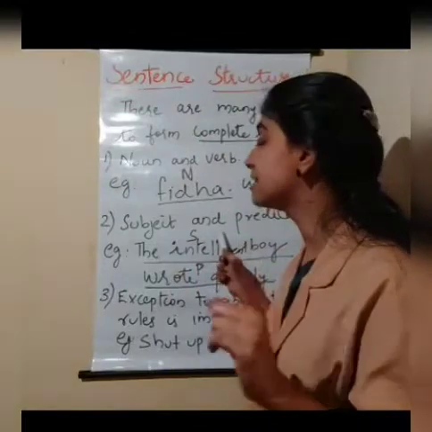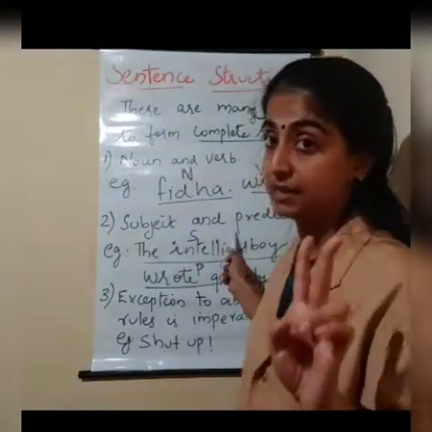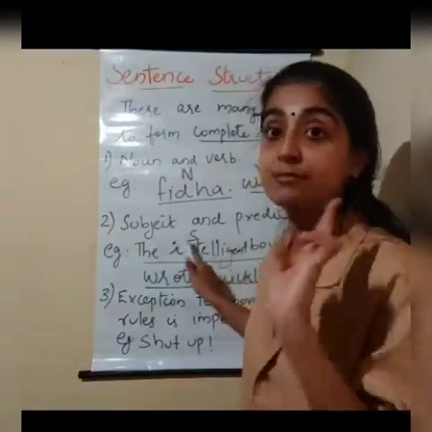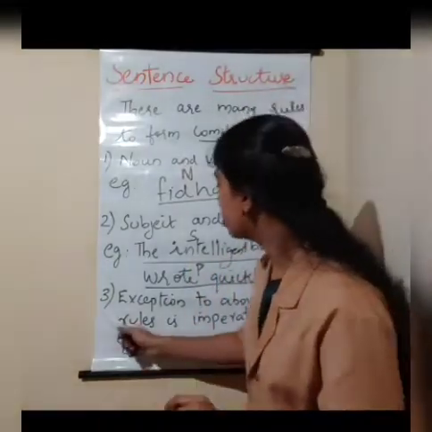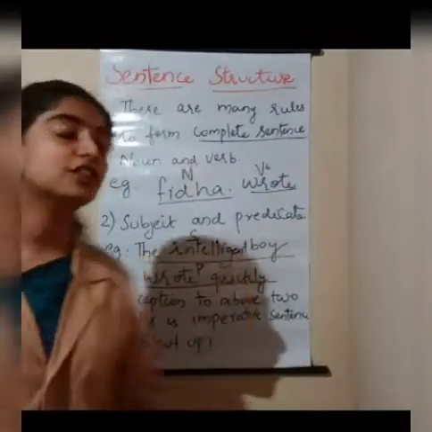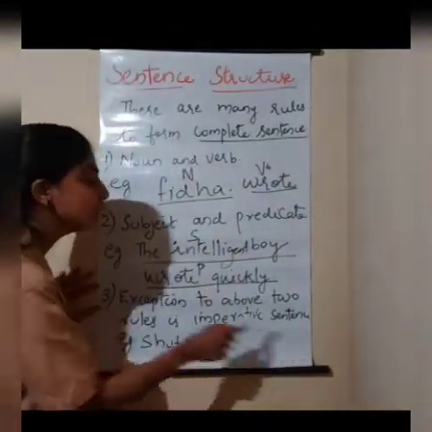Now the second rule is that it should have a subject and a predicate. Okay, you got it? Yes, very good. Now the third rule. What is the third rule over here? The third rule is the exception.